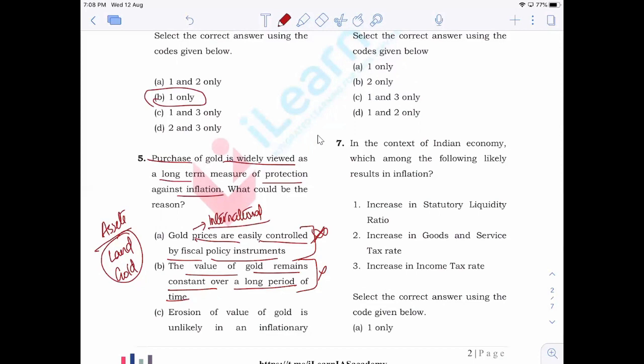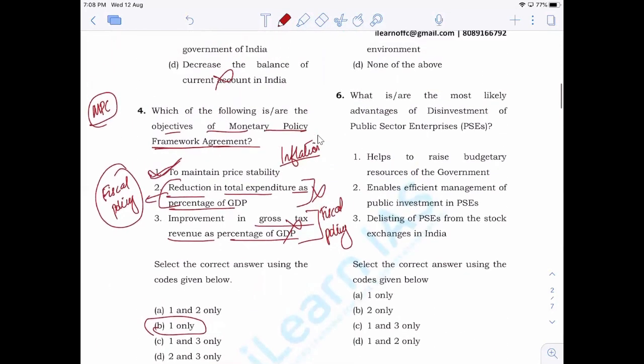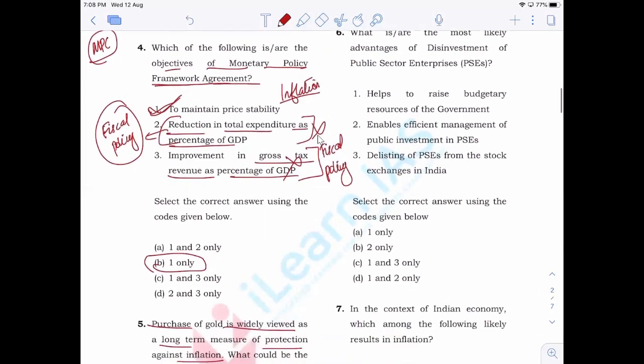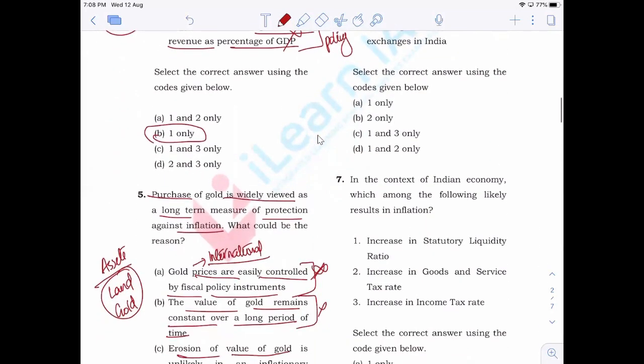Now, coming to this year, or the present time, I guess it's more than 40,000 per sovereign for gold, right? So the prices have increased over the period. Then erosion of value of gold is unlikely in an inflationary environment. Now that has some kind of logic in that, right?